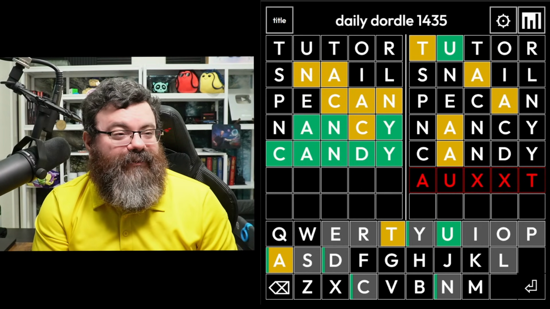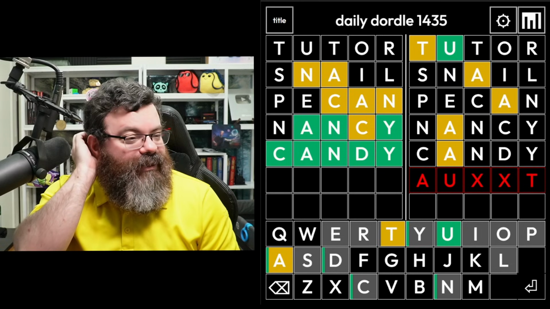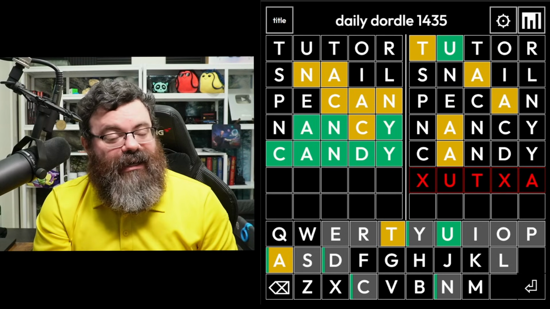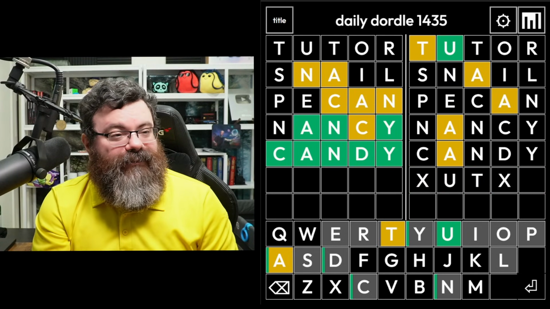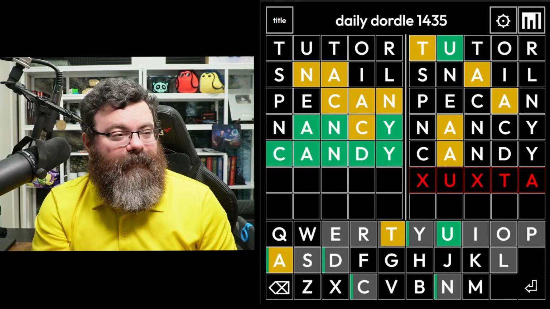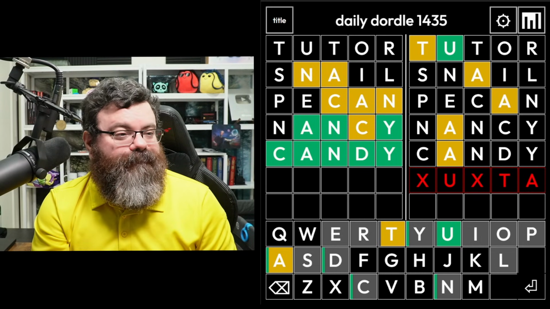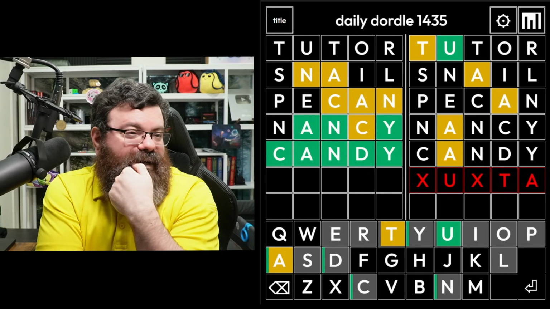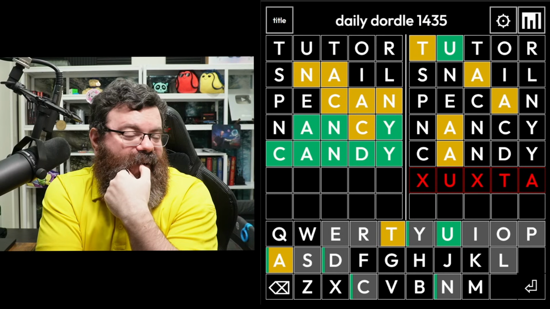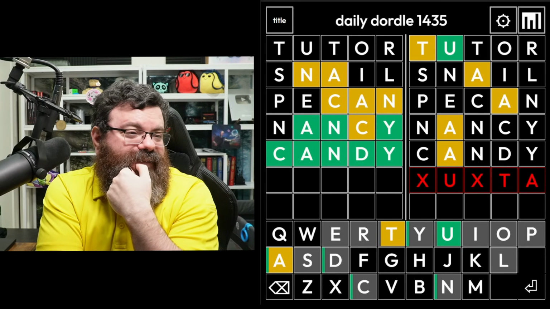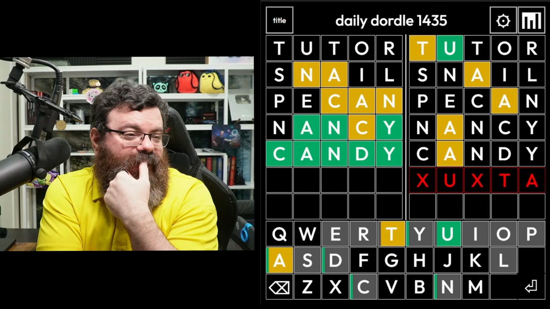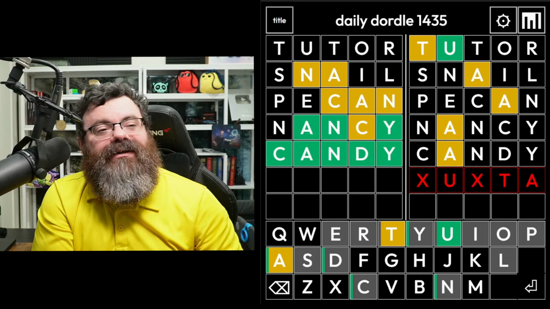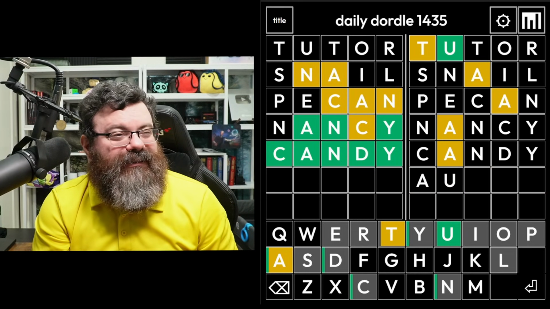I'm thinking this. But what would it be? The other option is like UT something A or the T fourth. This feels possible. With the letters we have left, I'm not sure. Yeah, I don't know what goes before that T or after the T. Do we have more vowels to work with? No E-I-O. We'd have to repeat a vowel. I don't think so. So is it A-U and a T somewhere?